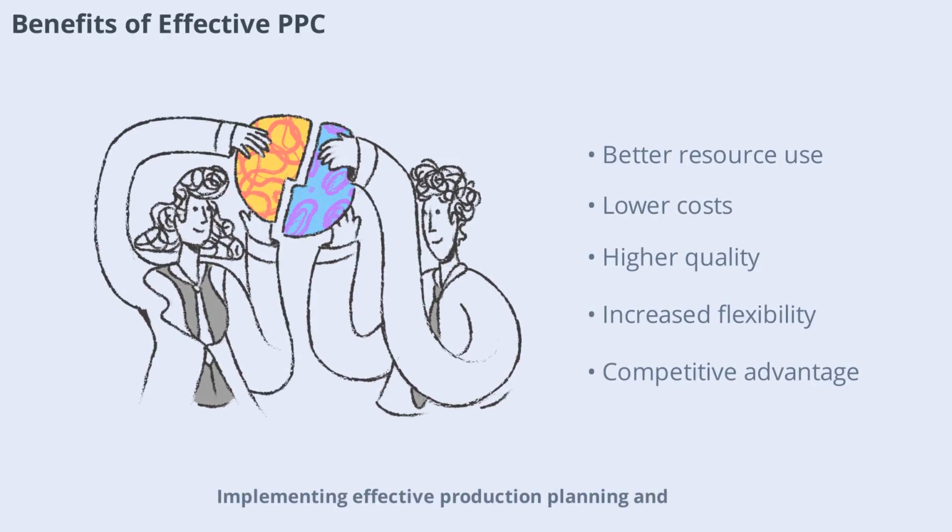Implementing effective production planning and control brings numerous benefits to organizations. These include improved resource utilization, reduced lead times, lower production costs, and enhanced product quality. Effective PPC also increases flexibility, allowing companies to adapt quickly to changes in demand or supply chain disruptions. Ultimately, PPC contributes to higher profitability and stronger competitive advantage.